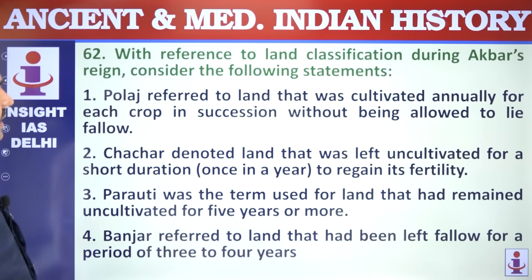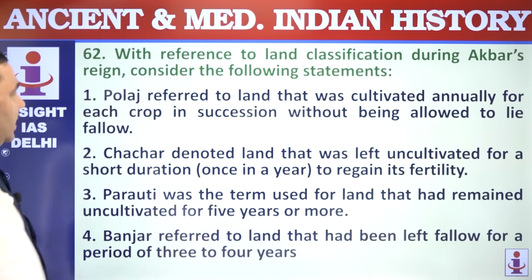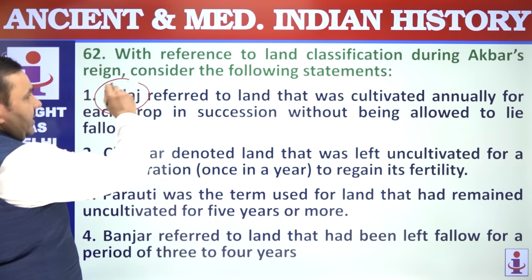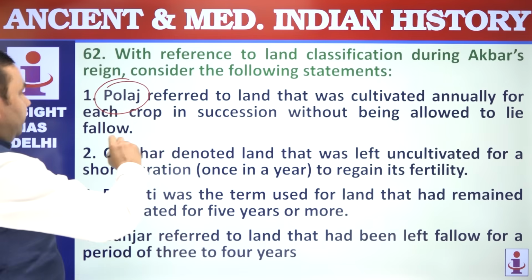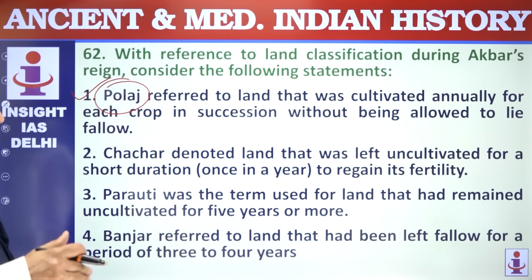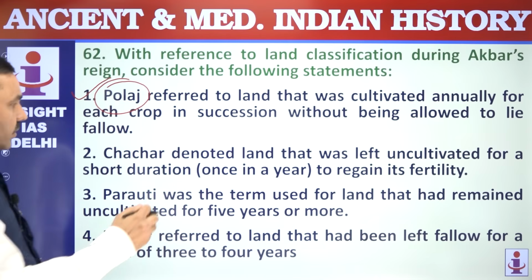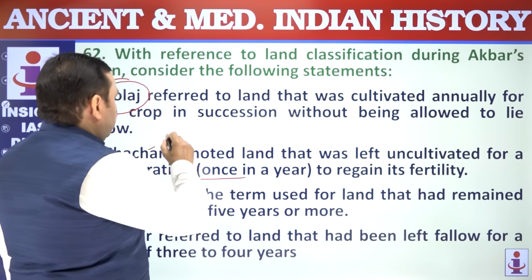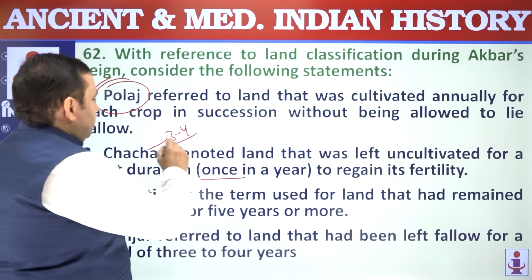With reference to land classification, Polaj was land that was cultivated every year, that was not allowed to be fallow. Fallow means without cultivation. Chachar was land that was left fallow for 3 to 4 years, not once in a year, 3 to 4 years after taking a crop.